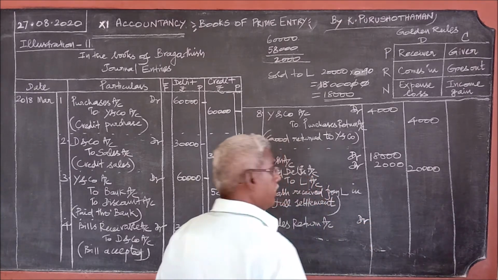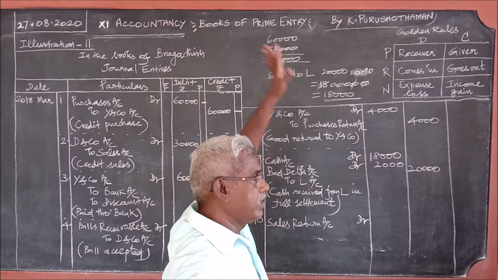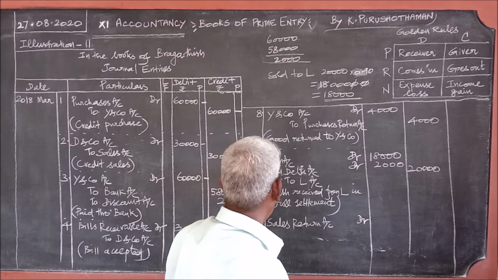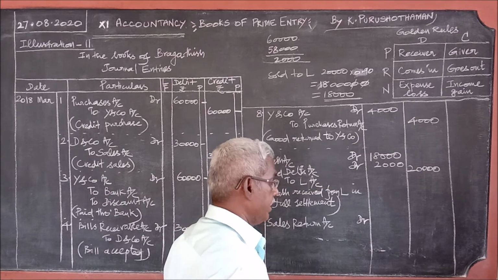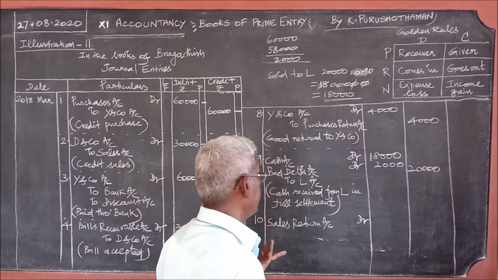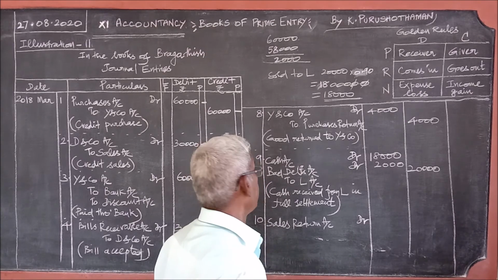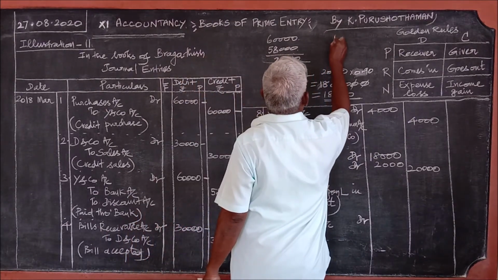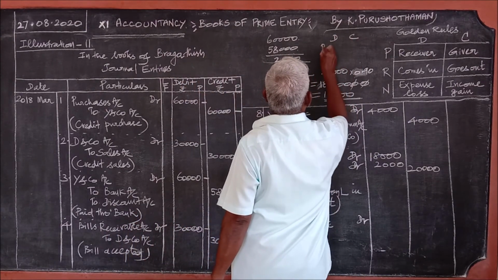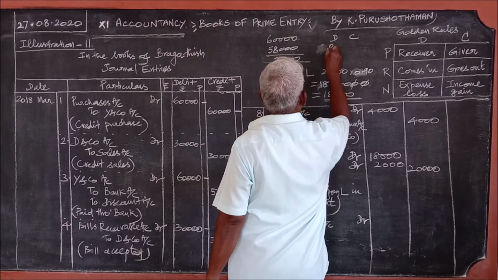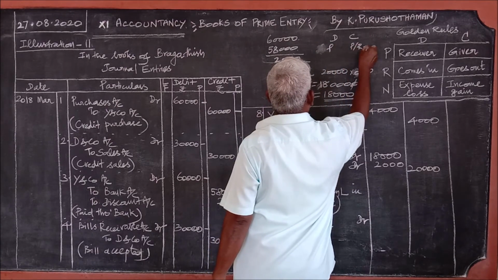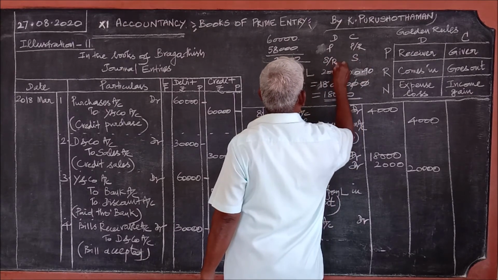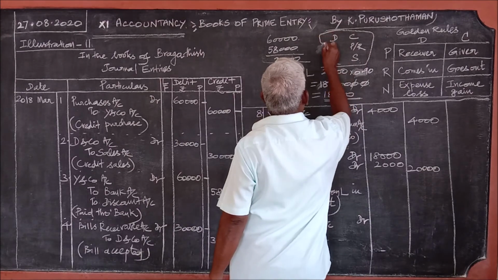You should remember, purchase appears always on the debit, purchase return on the credit. Sales always appear on the credit, therefore sales return on the debit. So you should remember this. Debit, credit. Purchases, debit; purchases return, credit. Sales, credit; sales return, debit. You should remember this.